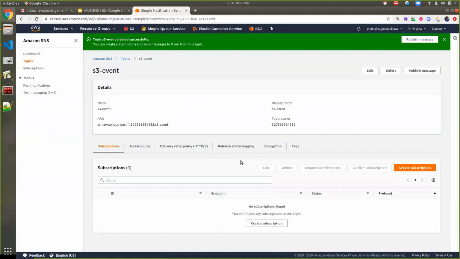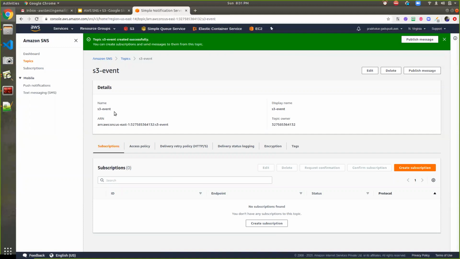Now I have successfully created a topic here. My topic name is S3 event topic. So the next part is that it's time to trigger my topic. Whenever I upload source code to S3, before that I have to configure that.